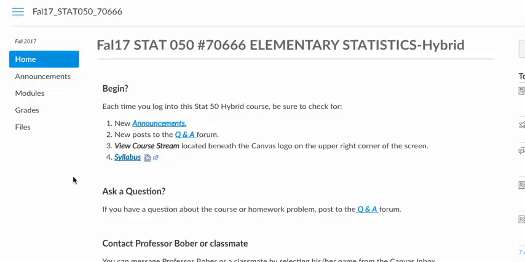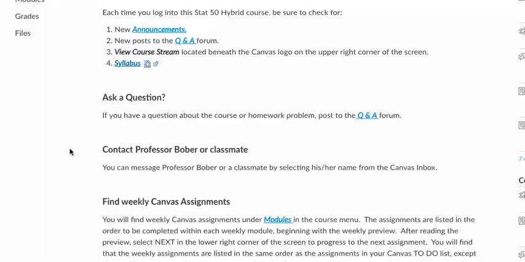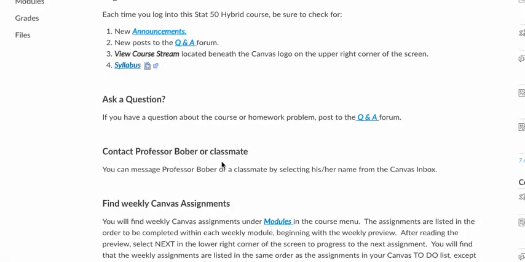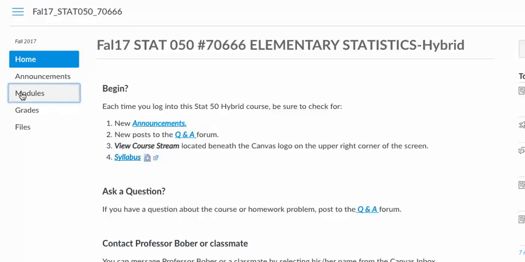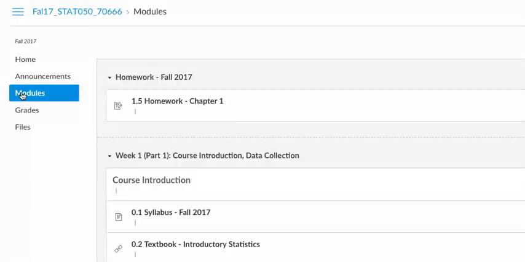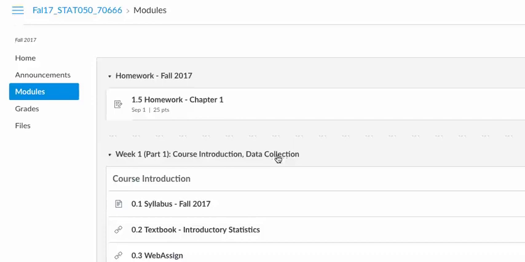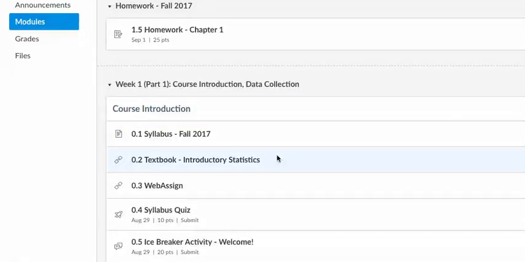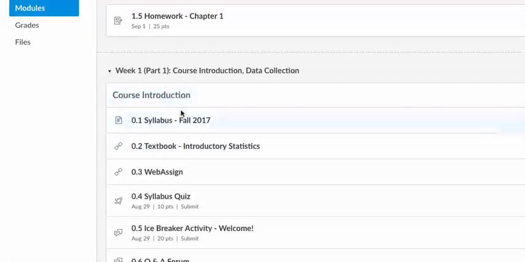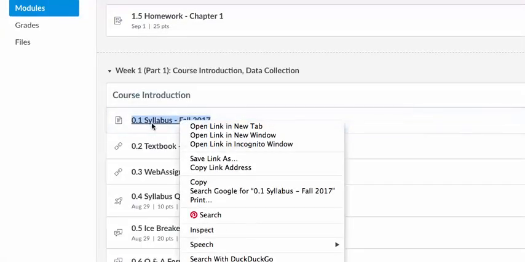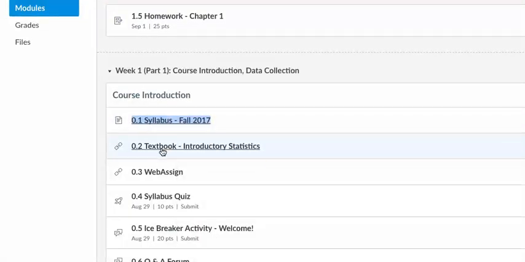To find out where the assignments are for you to work on during the week, what you want to do is to click on Modules, which is also found in the left menu bar. And if this is the first time that you're logging in, you will go through Week 1, Part 1. And again, here I have listed a copy for you of the syllabus. You can access the textbook by clicking on this link. If you would like to do your homework, and I encourage you to try the WebAssign, you can click on WebAssign here. After reading the syllabus, I'd like you to take a syllabus quiz.